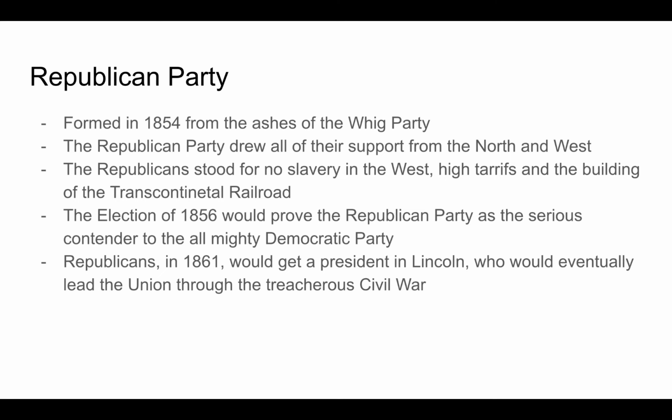The election of 1856 would prove the Republican Party as a serious contender to the almighty Democratic Party.